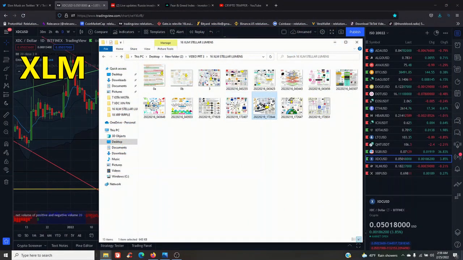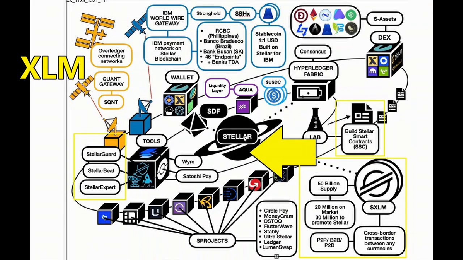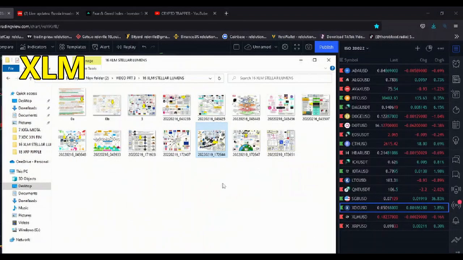Moving on, we have our Stellar graph, our Stellar layout. We have Stellar in the middle, of course, right here. The whole ecosystem. Stellar Guard here, Stellar Beat, Stellar Expert. Lots of information. 50 billion supply, 20 million on market, 30 million to promote Stellar. Person to person, B2B, P2B, cross-border transactions between any currencies. Lots of information. Pause the screen. Take the time to read.